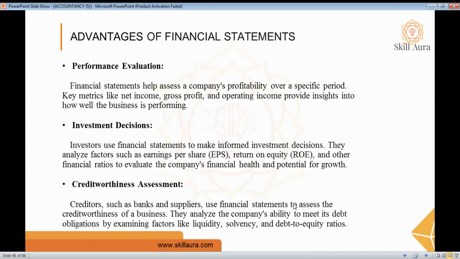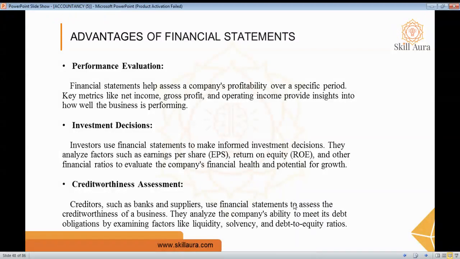The next one is investment decision. Here, by analyzing factors like earnings per share (EPS), return on equity, and other financial ratios, we can calculate the financial position of the company and understand the overall potential and health of the company, so that it can be easily understood by investors, creditors, etc.